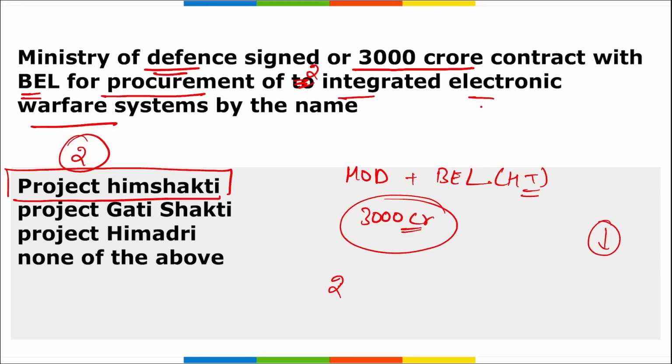So coming back, remember what is the name of the integrated electronic warfare system that was recently procured by the Ministry of Defense, and the contract for the same was given to Bharat Electronics Limited for 3000 crore rupees. It is Project Himshakti.